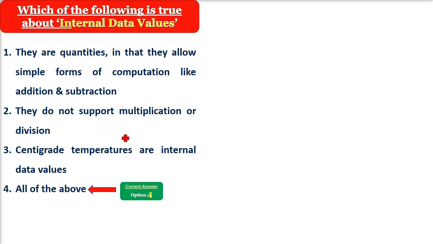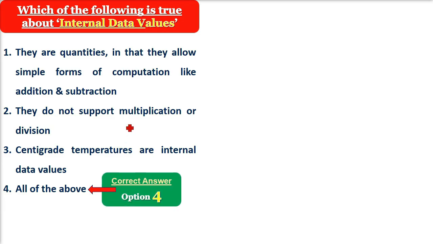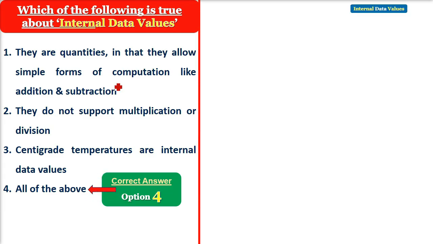Yes, you got it right. It's all of the above. The answer is all of the above. These internal data values are discrete data values also. So what is an internal data value or discrete data value?